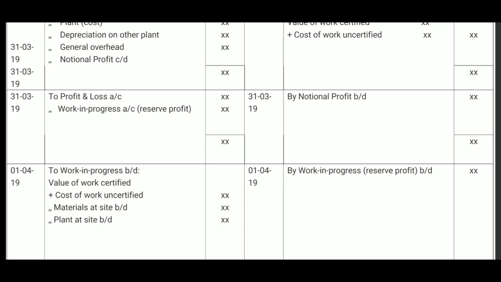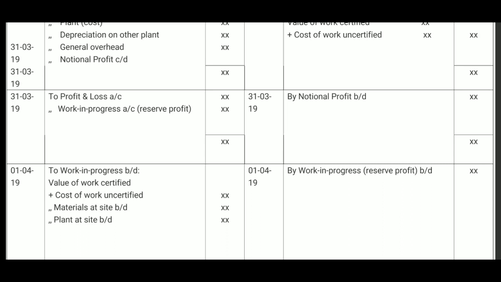First part is the reasonable profit, by taking into account the progress of the contract, the rules of which are explained earlier. We have to compute separately. That profit will be transferred to profit and loss account. The balance profit is kept in reserve, which is transferred to work in progress account. To work in progress account, we have written reserve profit within brackets. Now, this is the second part.